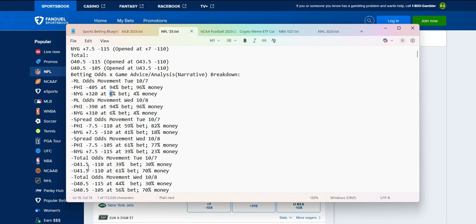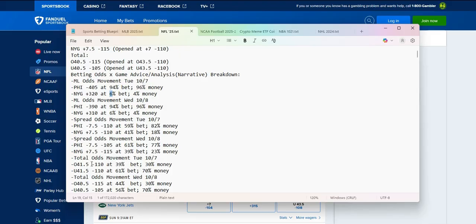Total from Tuesday looks like this: 41.5 points, down from 43.5, as I showed you where it started. 39% betting going with the over, 30% money going with the over. Under is getting 61% of the betting, 70% of the money is going with the under. All right. Money line odds movements Wednesday: 10-8, minus 390 plus 310. 94% betting going with the Eagles, 96% money going with the Eagles. 6% betting going with the Giants, 4% money going with the Giants.